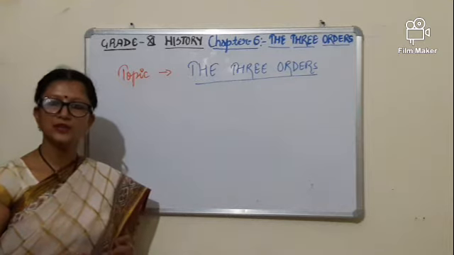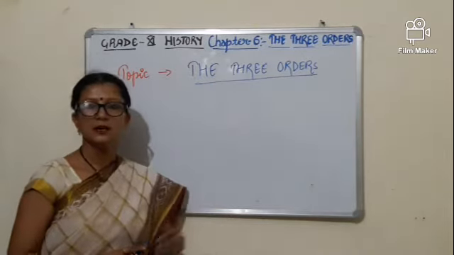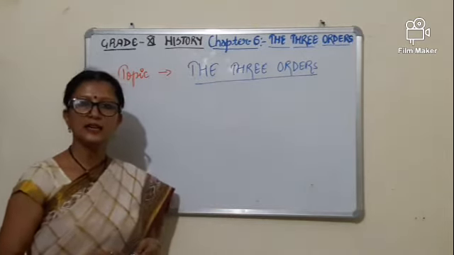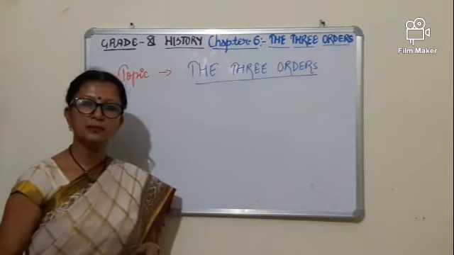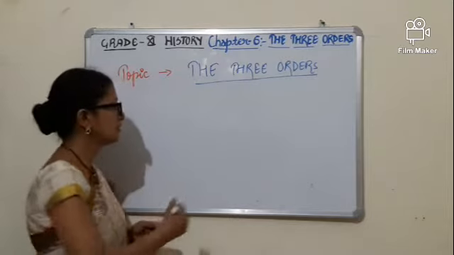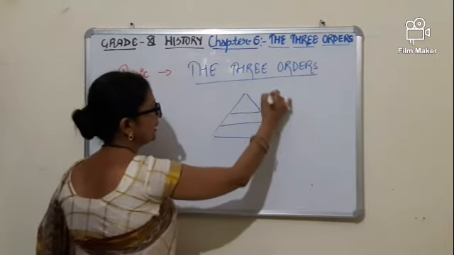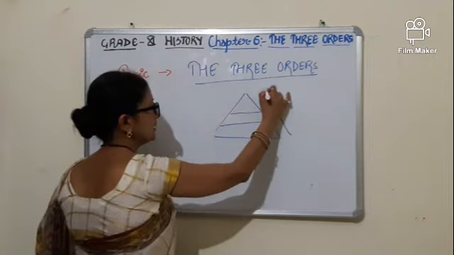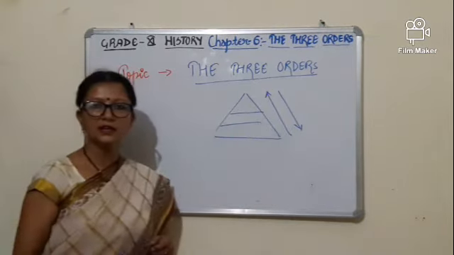Now, the next topic which we are going to touch in this video is the three orders. According to the views or ideas of the French priests, they believed that people are members of different orders. Orders means in different sequence, meaning they are placed into different categories, either in ascending or in descending order on the basis of their work.